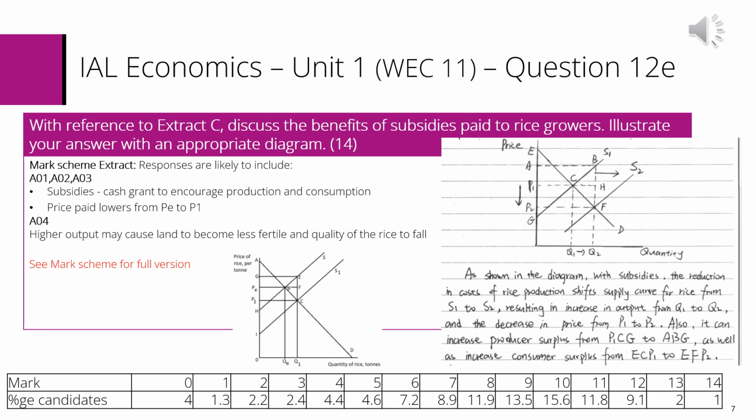If we look at the extract from the student response, which you can find in the principal examiner's report, we can see that the first paragraph defines subsidy and gives data on the size of subsidy from the data. This starts in level 1. The diagram is accurate and is supported with analysis that explicitly shows areas from the diagram. Subsidies impact on quantity, price, producer surplus, consumer surplus and government spending. The incidence of the subsidy is wrong, but credit's offered to what is accurately shown.